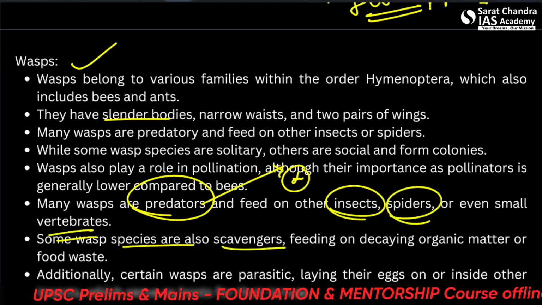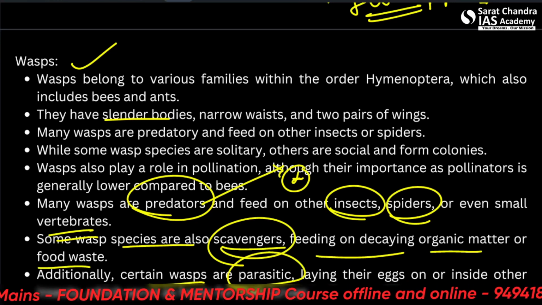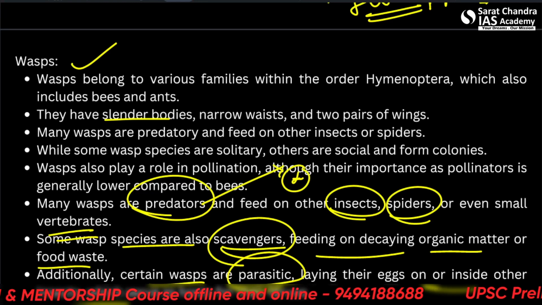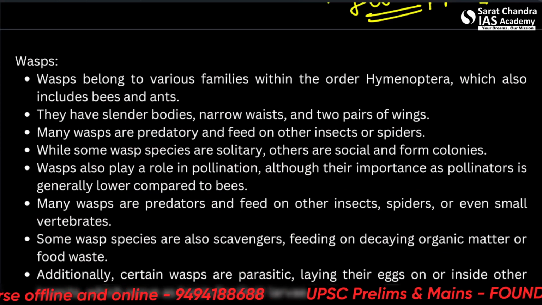Small wasps are known as scavengers, feeding on decaying organic matter or food waste, and certain wasps are parasitic as well. They lay their eggs inside other animals. So it's a very dangerous species, sometimes even dangerous to humans.